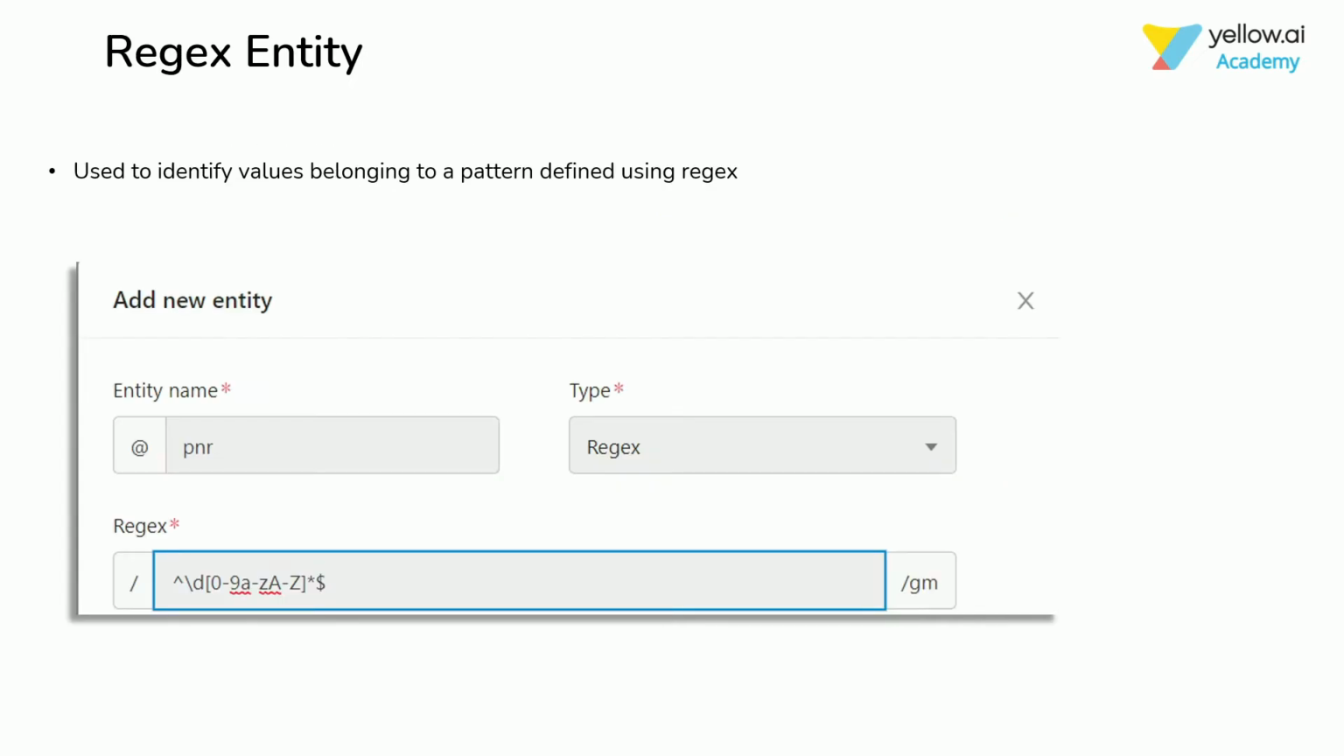The regular expression type of entity can be used to identify values belonging to a pattern. This can be useful when we do not have a set of values, but we know that the values belong to a particular pattern. We can define that pattern using a regular expression, and any user input matching this pattern will be identified as this entity. In our use case, if we would like to link each food order created with a unique order ID, we can define a pattern when creating the entity.